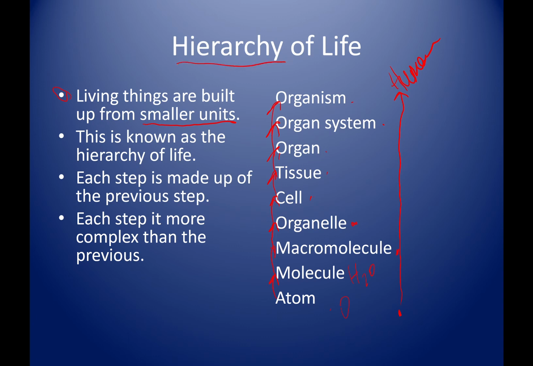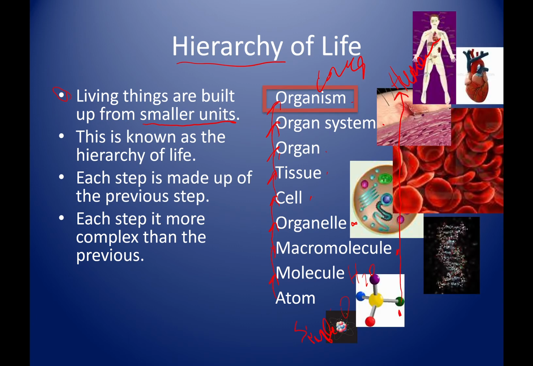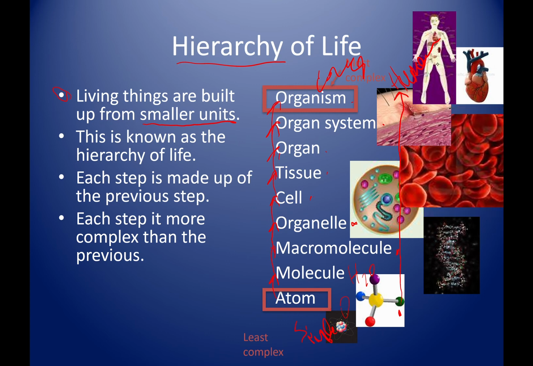A hierarchy is building blocks on top of each other. Builds into more complex. So here it's simple. And here it's complex. Which those words will show up here in just a second. So now you can see your simple to complex.